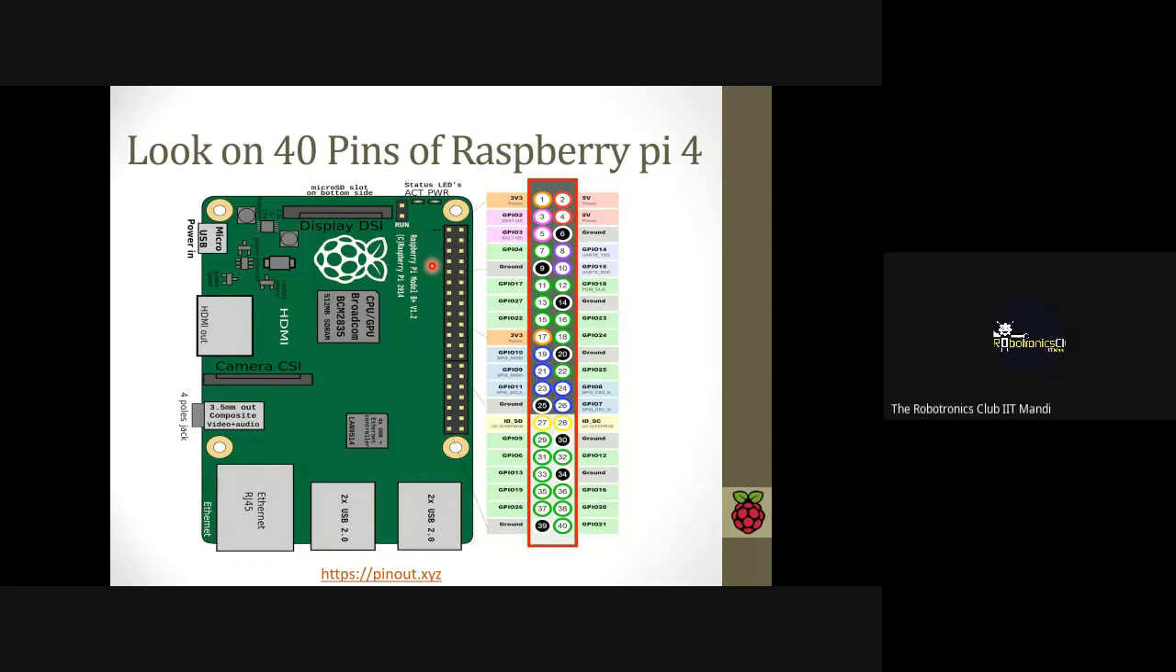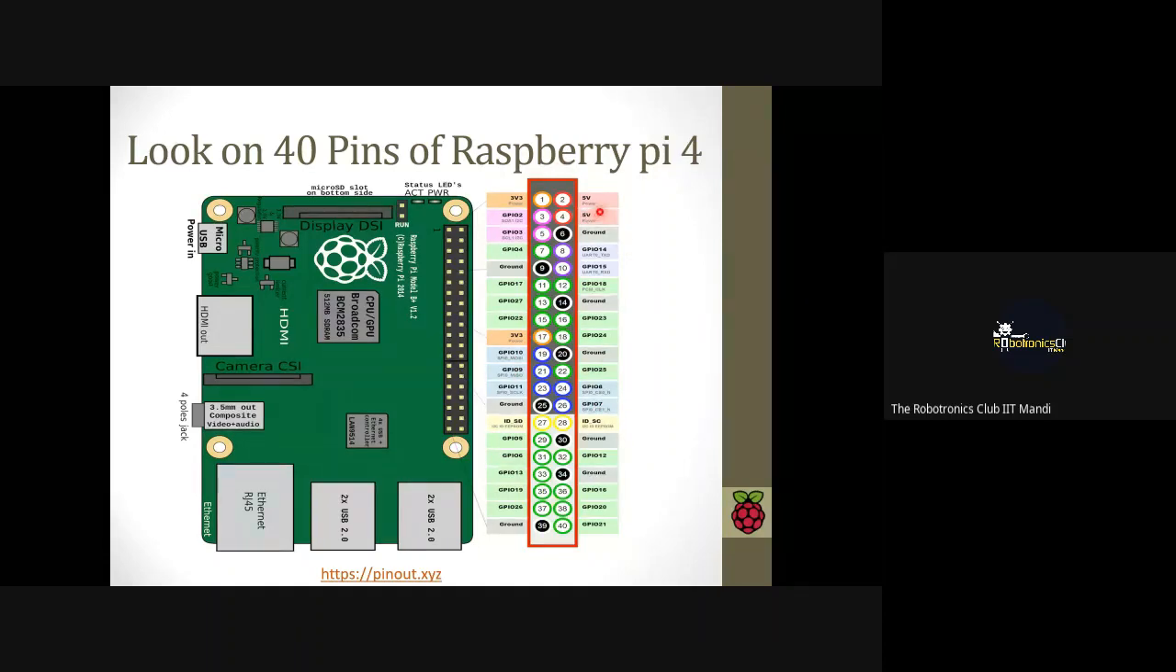Okay. Now we are going to talk about the pins of the Raspberry Pi board. Suppose you want to work on a robotics project, then you need to connect your motors, your LED, your relay board, and all the robotics stuff to the pins. So we need to know what types of pins are available on the Raspberry Pi board.